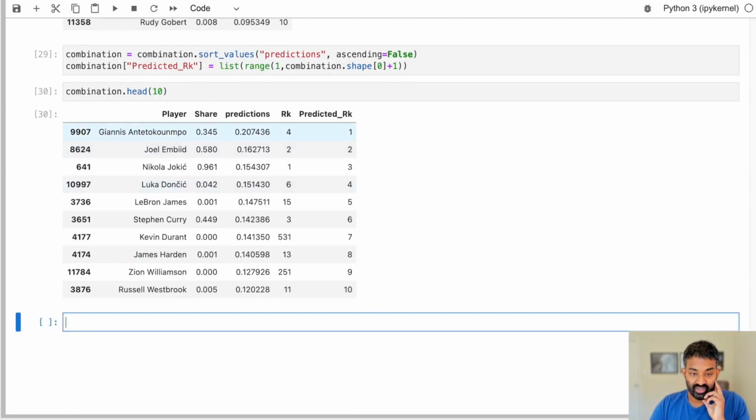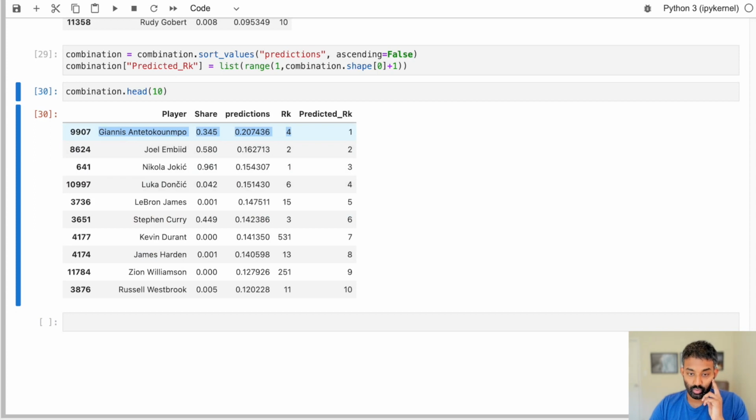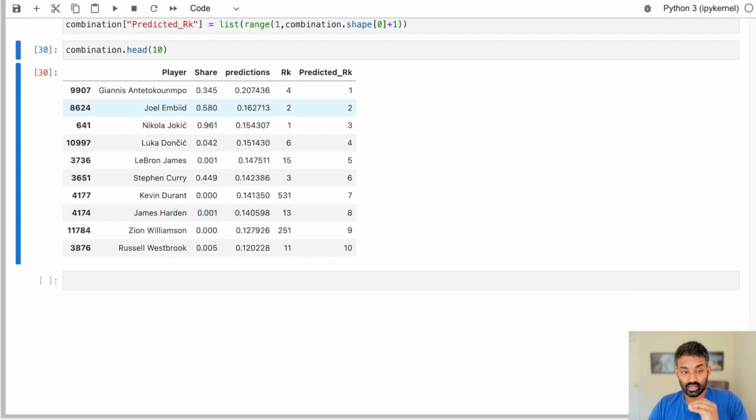So we can see we predicted that Giannis Antetokounmpo would win MVP, but he actually ranked 4th. Joel Embiid, we predicted 2nd, was 2nd. Jokic, we predicted 3rd, was 1st, and so on. So you can see the difference between our predicted rank and the actual rank. There's some big outliers here, as you can see. All right, so what we actually need to do here is figure out what our error metric should be.